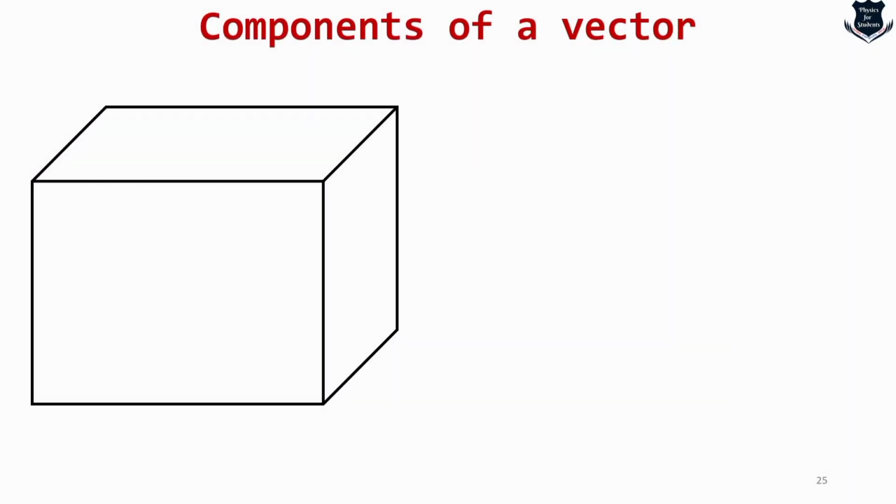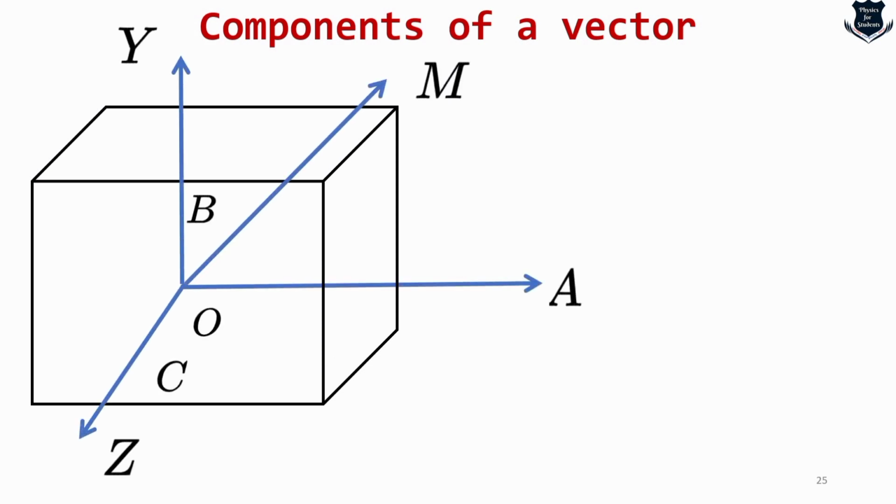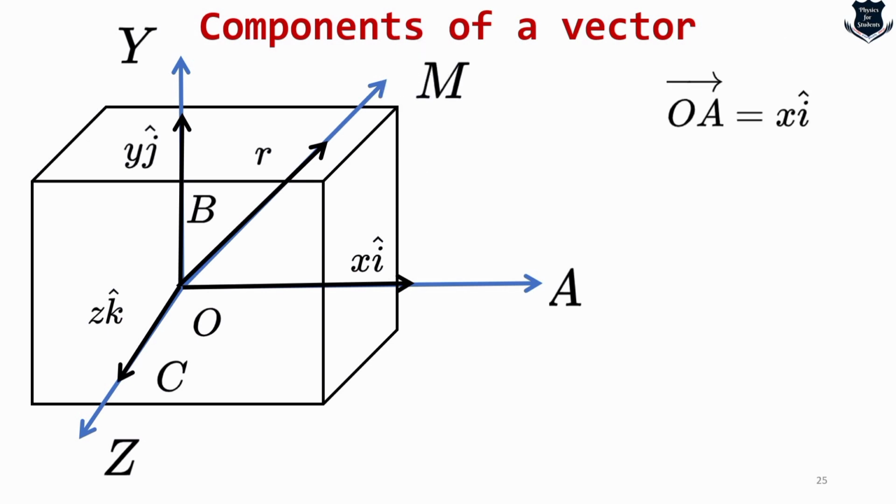Similarly, we can just take this kind of an example, a cube, and I am drawing those lines. It's just an illustration, nothing mathematical, and I am assigning these projections of vectors, that is the components of the vectors, with these black arrows over the blue arrow, and I mention xi for this axis, yj for this axis, and zk for the z axis. And I can always say that OA, that is the long one along the x-axis, is made up of xi, that is the unit vector, OB, that moves along the y-axis, is made of yj, and OC is made up of zk.